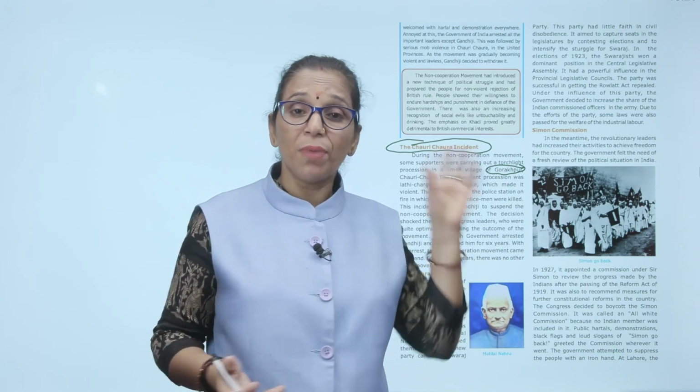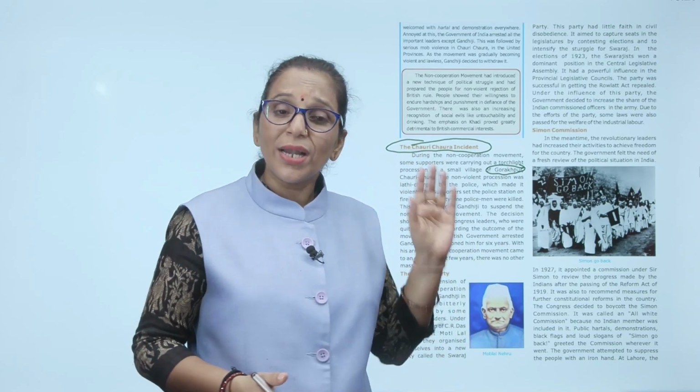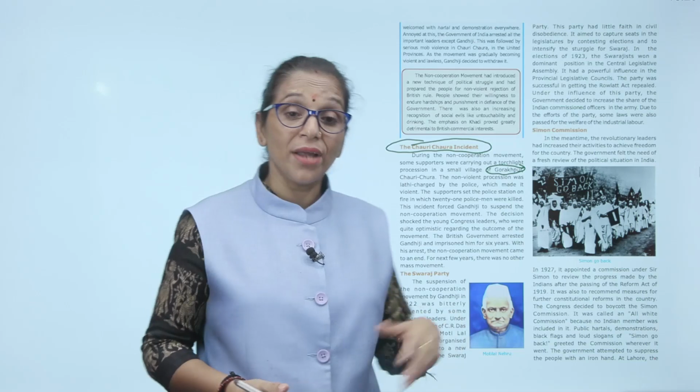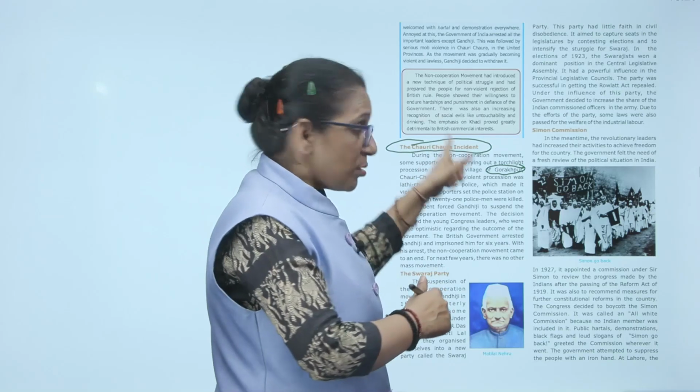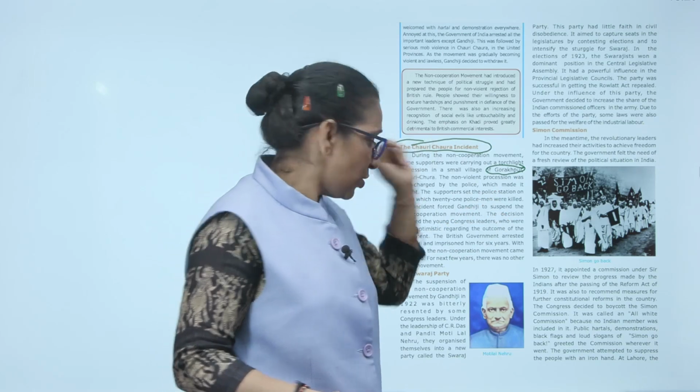And in aggression, they burned the police station where 22 policemen were burnt alive, killed. And when Gandhiji heard this, that the movement had turned into violence, he decided, no, this is not the way of Satyagraha. The movement is not non-violent, it converted into violence. That's why he decided to withdraw the non-cooperation movement. So this is the answer. Why was the non-cooperation movement withdrawn? Because of the Chauri Chaura incident.